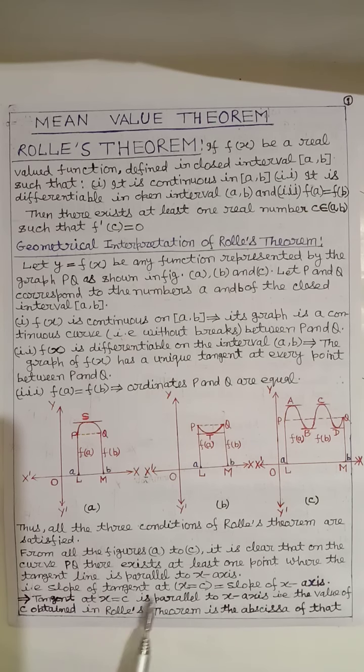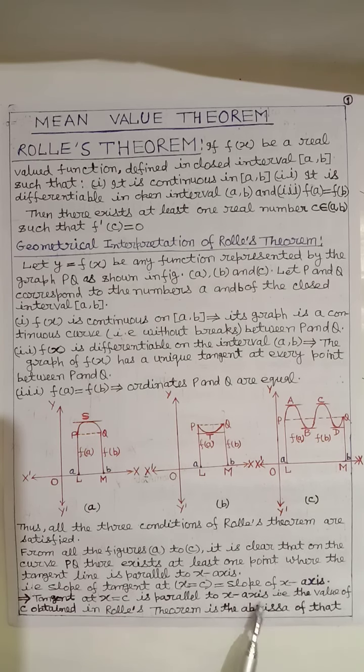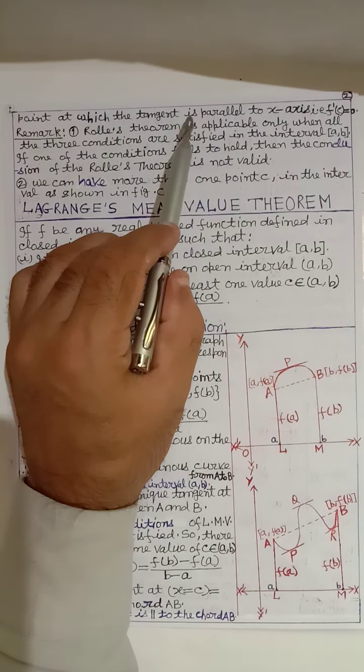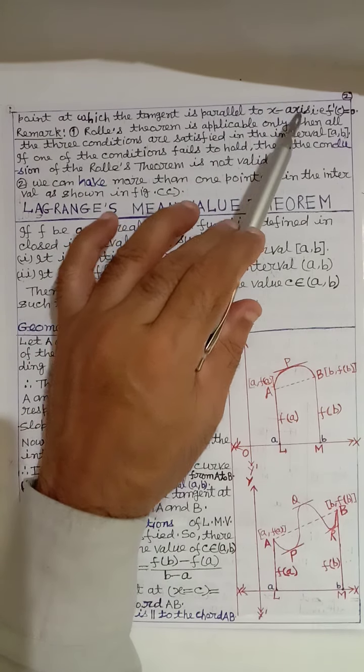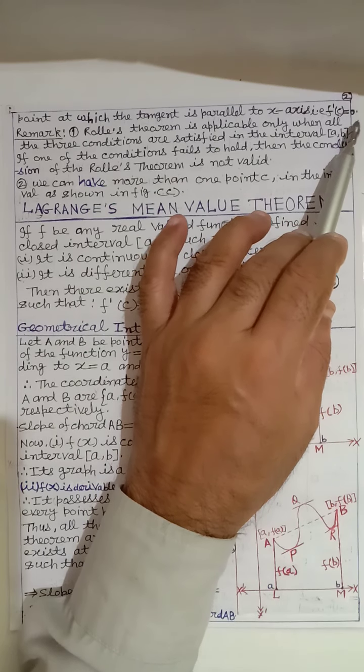That is, the slope of the tangent at x equal to c is equal to the slope of the x-axis, and this implies that the tangent at x equal to c is parallel to the x-axis. That is, the value of c obtained in Rolle's theorem is the abscissa of that point at which the tangent is parallel to the x-axis, that is, f'(c) equal to 0.